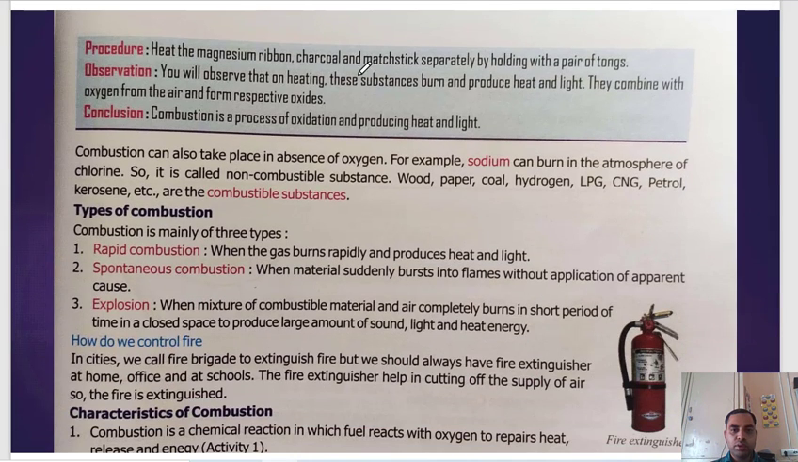Heat the magnesium ribbon, charcoal, and matchstick separately by holding them with a pair of tongs. You take two or three different substances and heat them. Observe that on heating, these substances burn and produce heat and light. It is not necessary that you take magnesium ribbon or charcoal; a matchstick is required. Except for that, you can take any other material. Suppose you take a piece of wood or a piece of paper and try to burn it. When something burns, it produces heat and light.